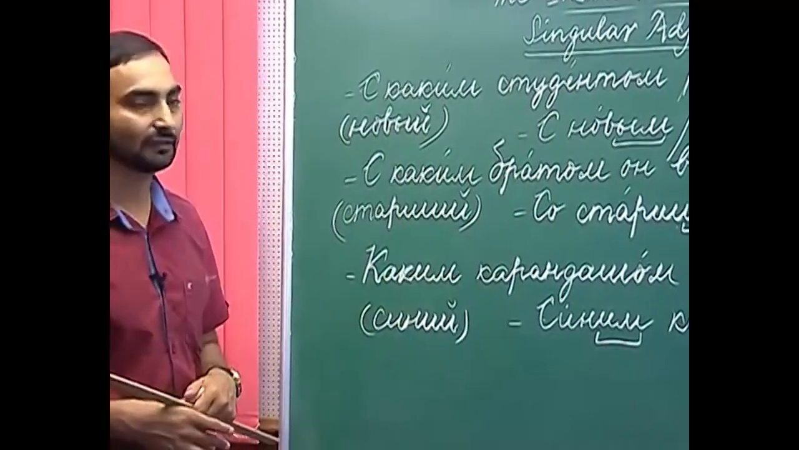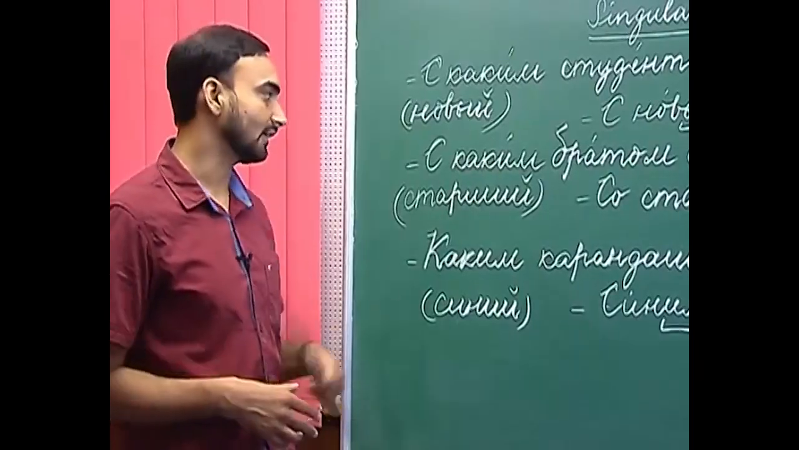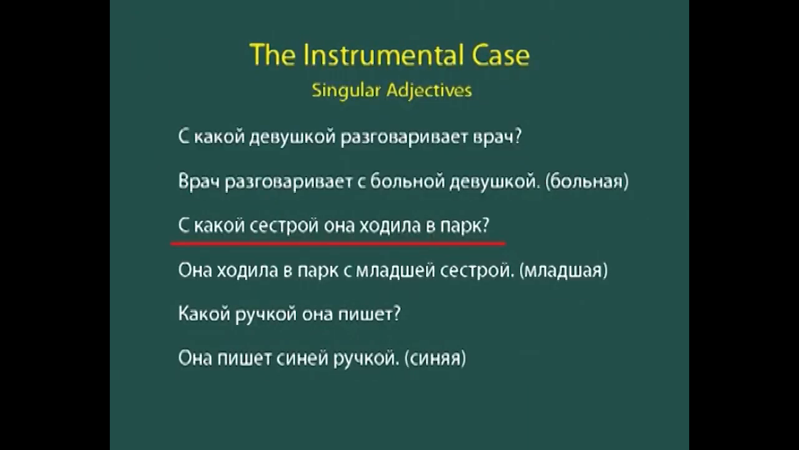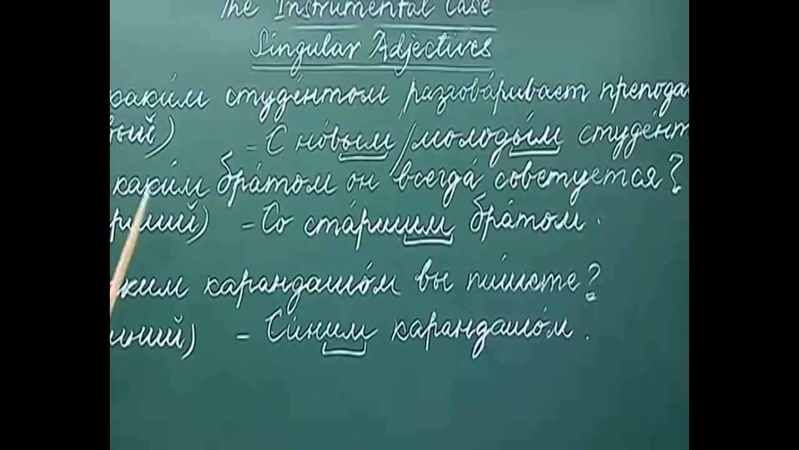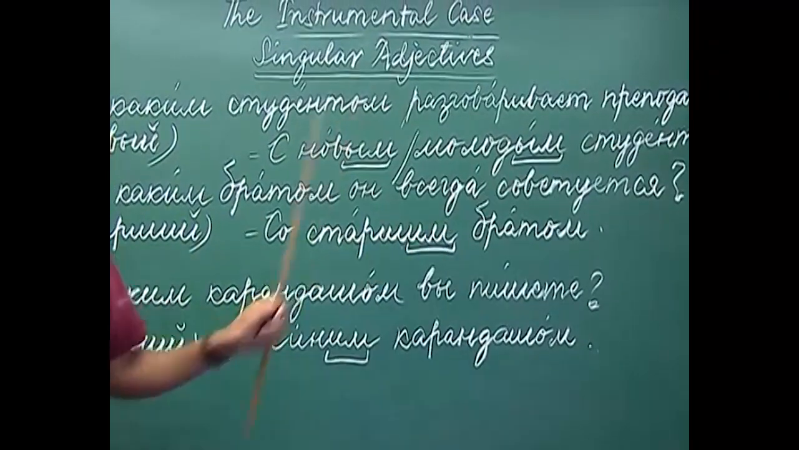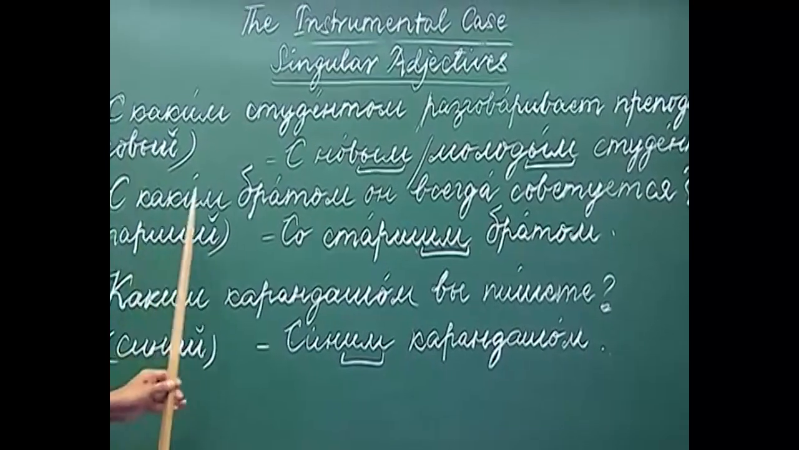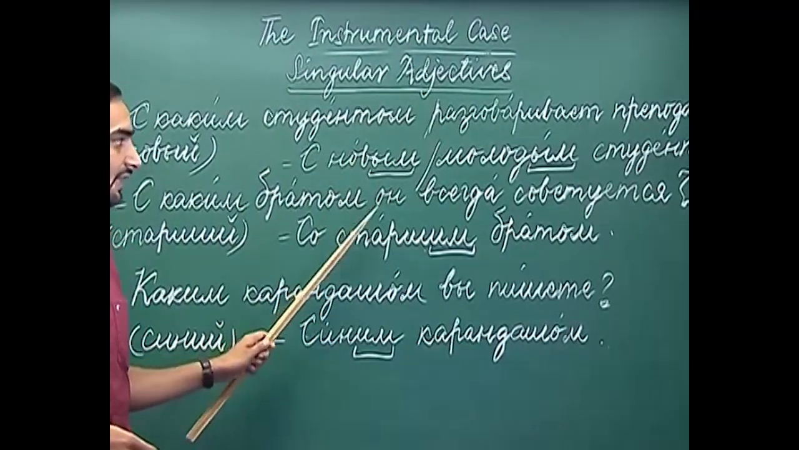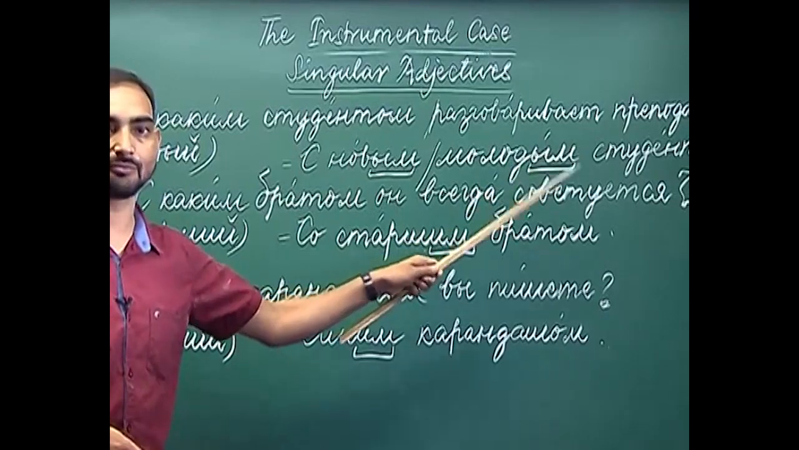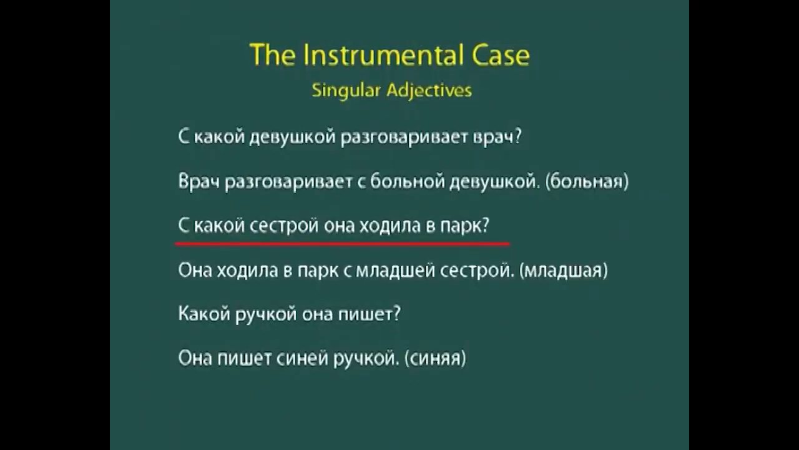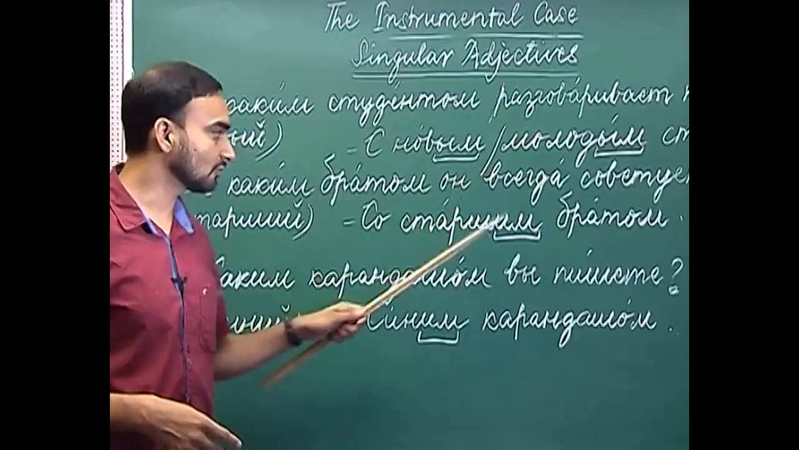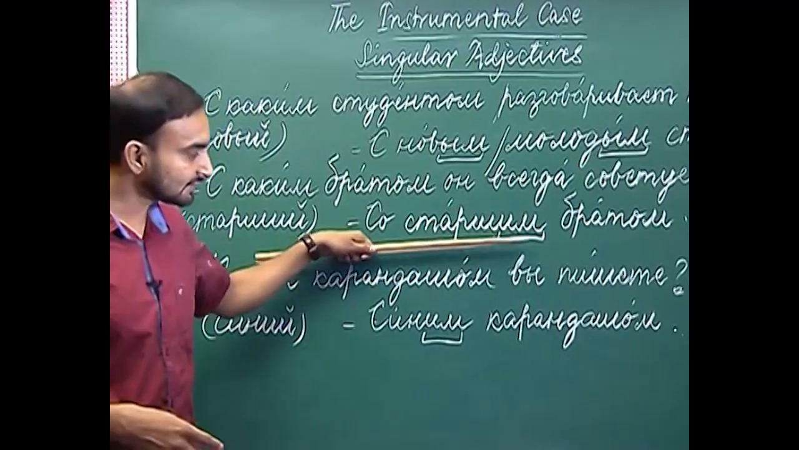Let us move on to the adjectives with another ending. S kakim bratom on vsegda sovetuyetsya? With which brother does he always take advice? If you have to use the adjective starshiy, which means elder, how will you use that? On vsegda sovetuyetsya so starshim bratom. He always takes advice from his elder brother. So, starshiy has become starshim.